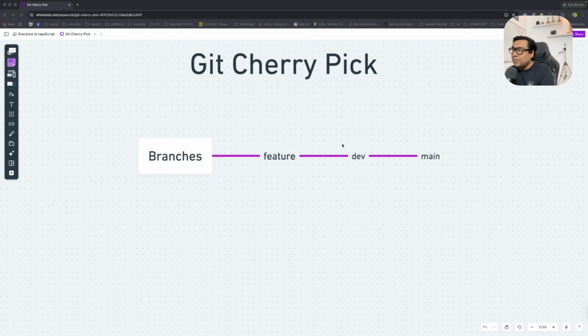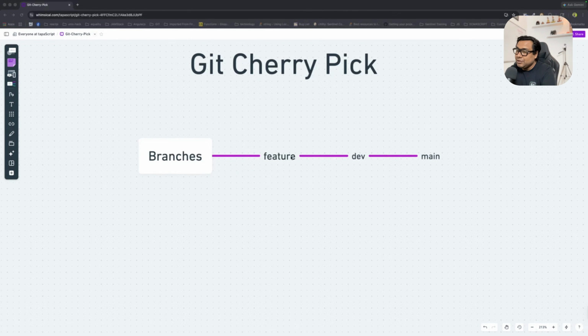Then we perform a lot of testing internally on the dev branch, and finally the changes from dev branch go to the main branch, and from main branch we deploy and release our product. So at a high level, this is how the branching strategy would be for most products. Now there could be multiple feature branches, right? From each of the feature branches we might want to get the changes into the dev branch, and from dev branch we want to get it to the main branch. That's how it is. Now let's understand a scenario where cherry pick might be required.